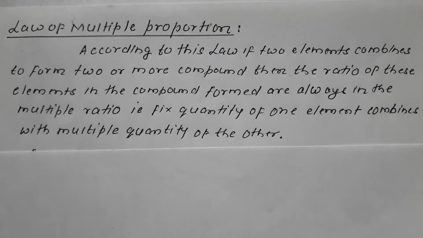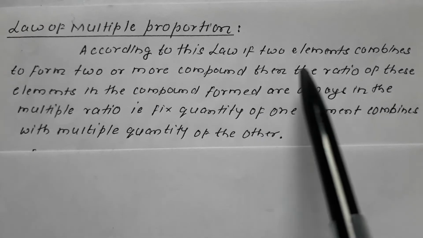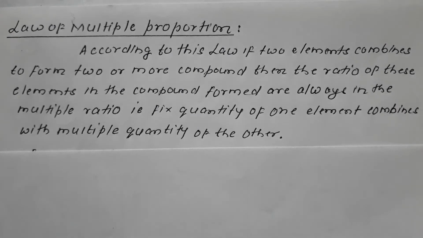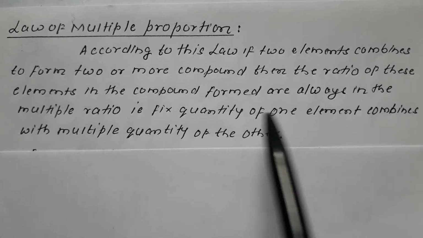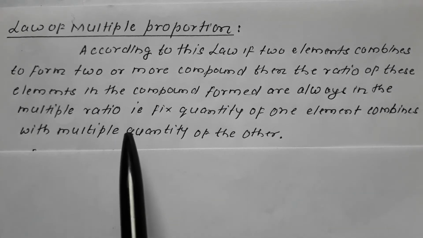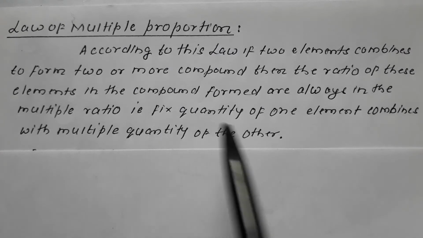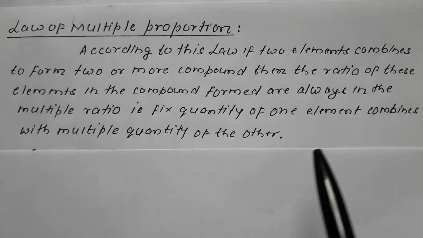A very useful, very important law, the law of multiple proportion. What does this law say? According to this law, if two elements combine to form two or more compounds, then the ratio of these elements in the compounds formed will always be in multiple ratio.